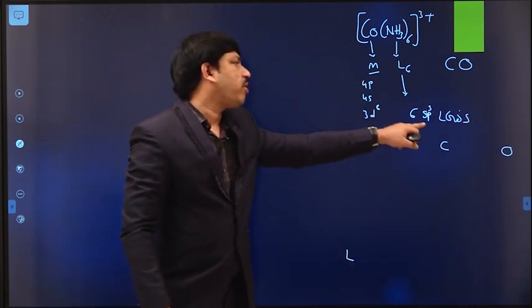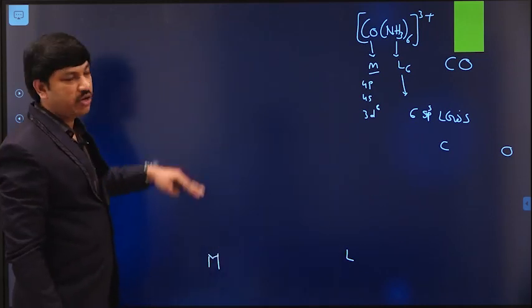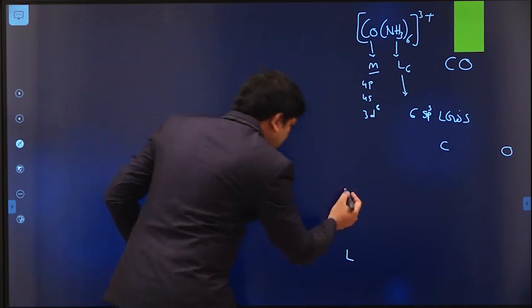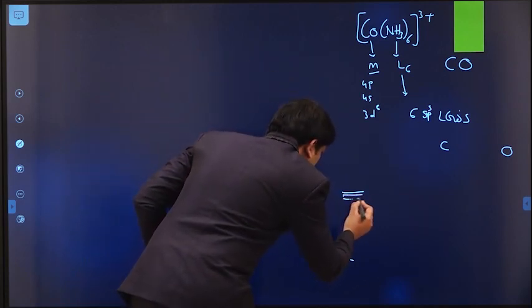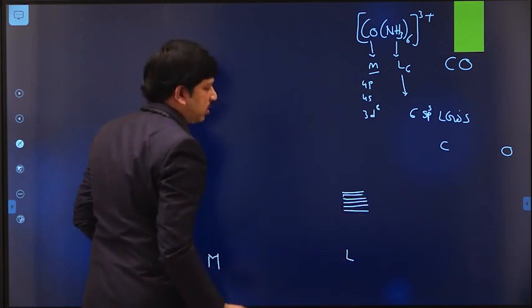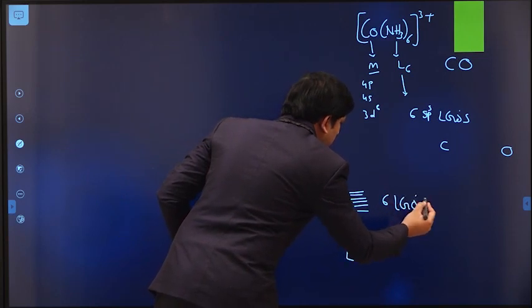These ligand group orbitals always have lower energy compared to the metal atomic orbitals. So here I am representing 1, 2, 3, 4, 5, 6. So these are the 6 ligand group orbitals.